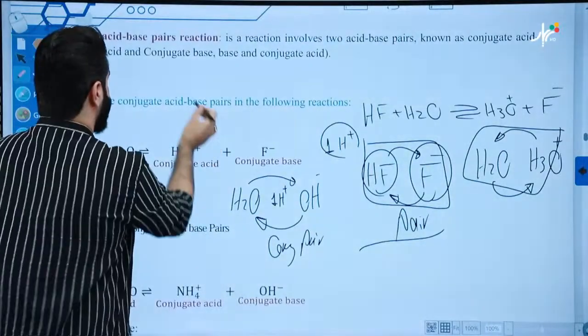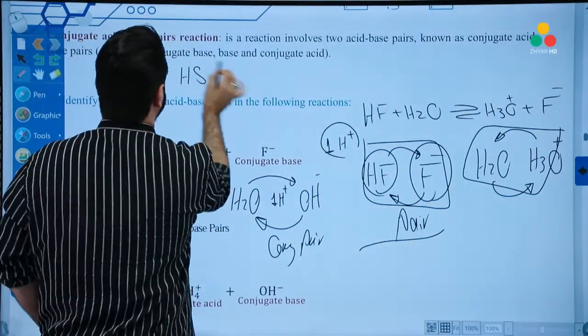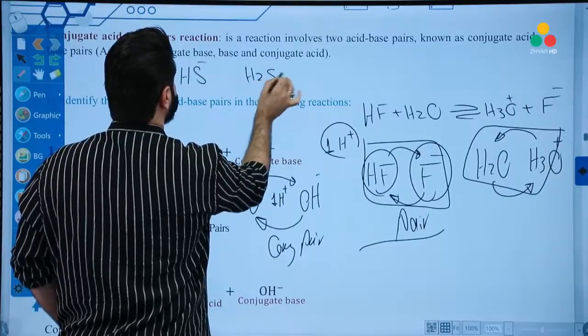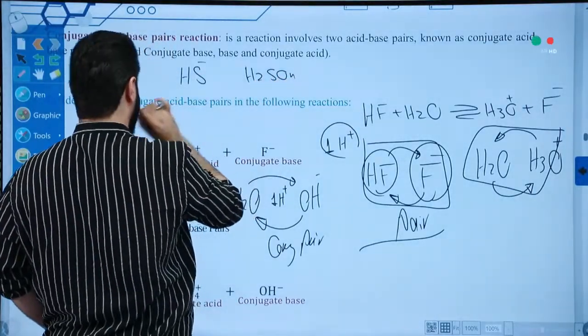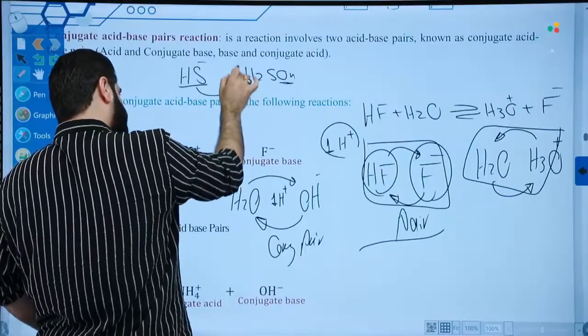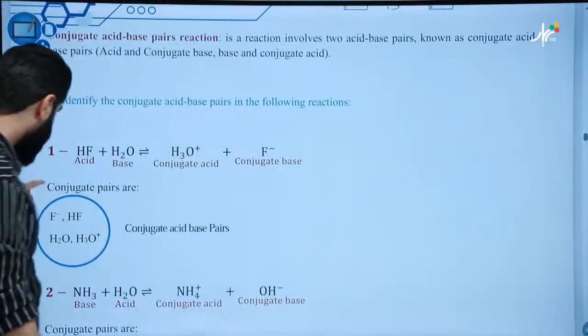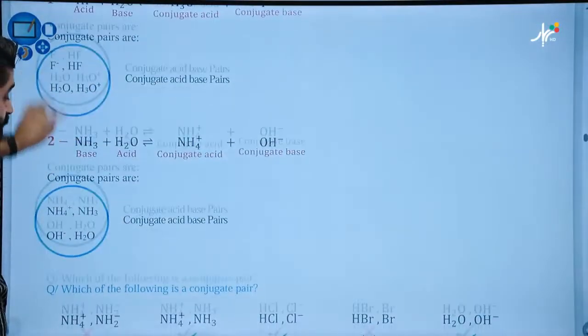Another example. Okay, another example. Look. HS negative and H2SO4. No, mister. Look at this. We cannot prepare them from each other. No, this is not a pair. Good? So our conjugate pair.